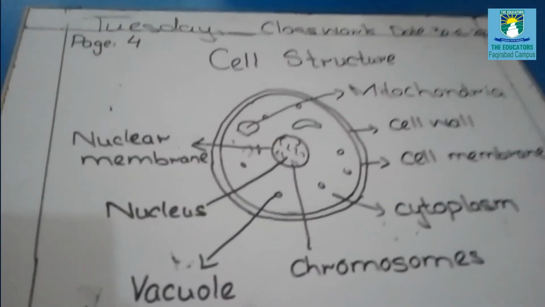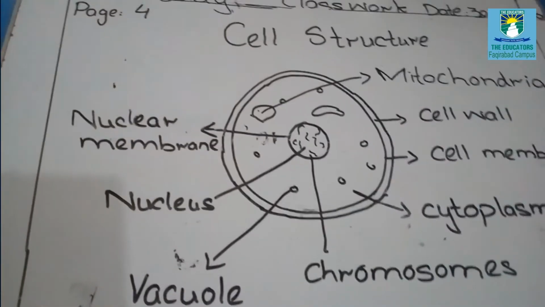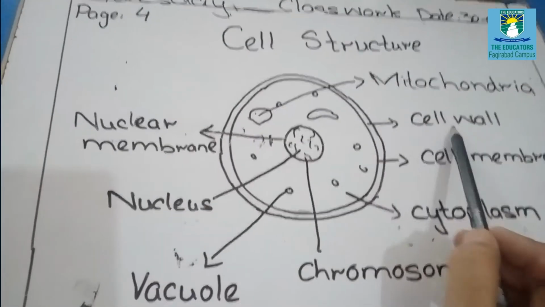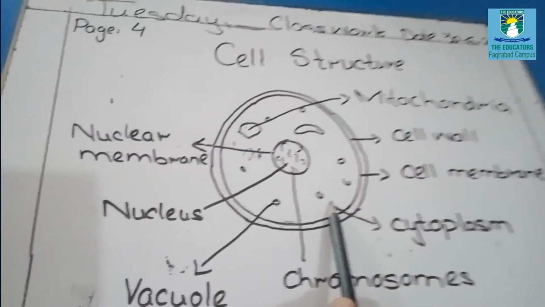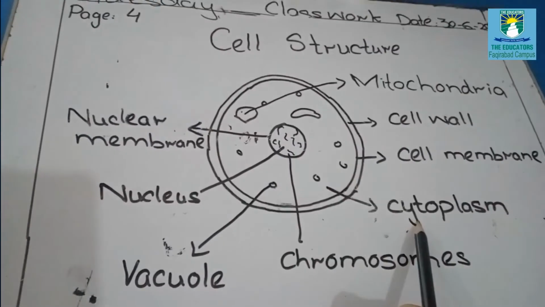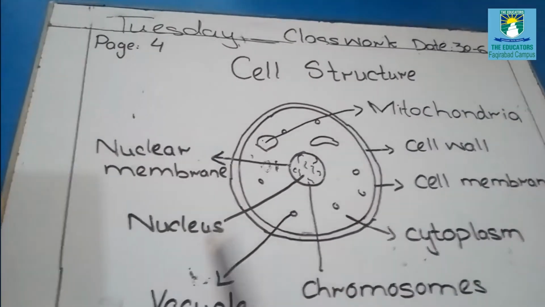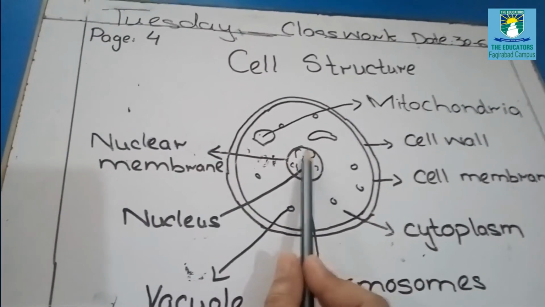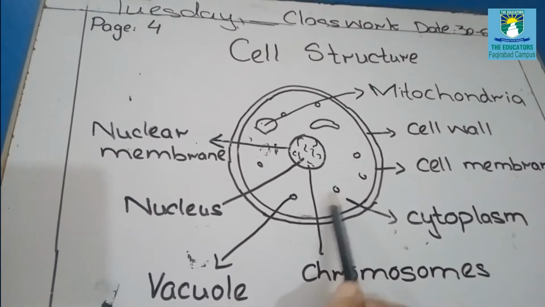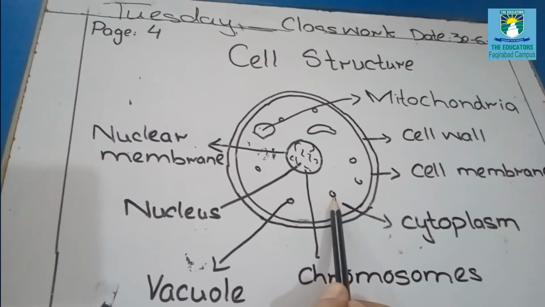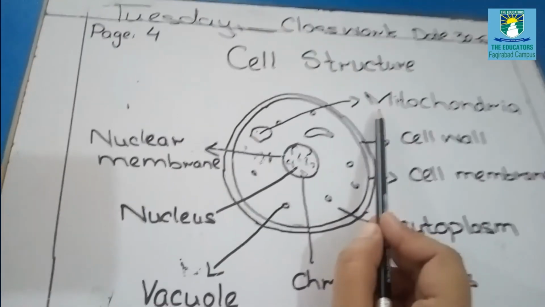Again, I summarize this topic through this diagram. It's the structure of a cell. The outer layer is known as the cell wall. The second layer is known as the cell membrane. The jelly substance is known as cytoplasm. The center oval or round shape is known as the nucleus. The outer covering of the nucleus is known as the nuclear membrane. This small oval or round structure is known as the vacuole. This part is known as the mitochondria.